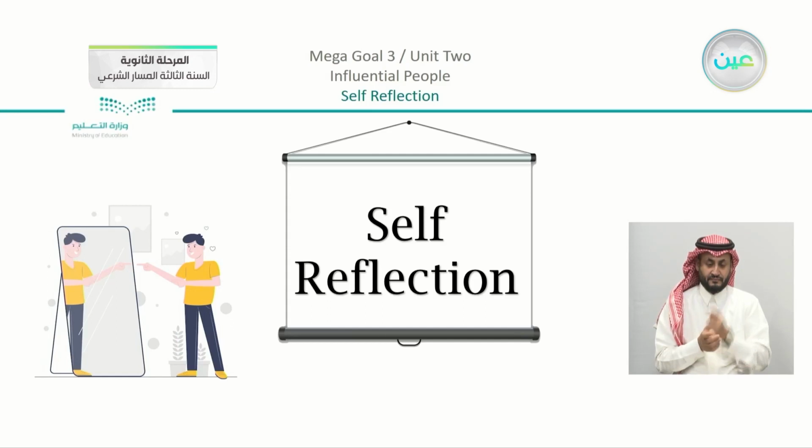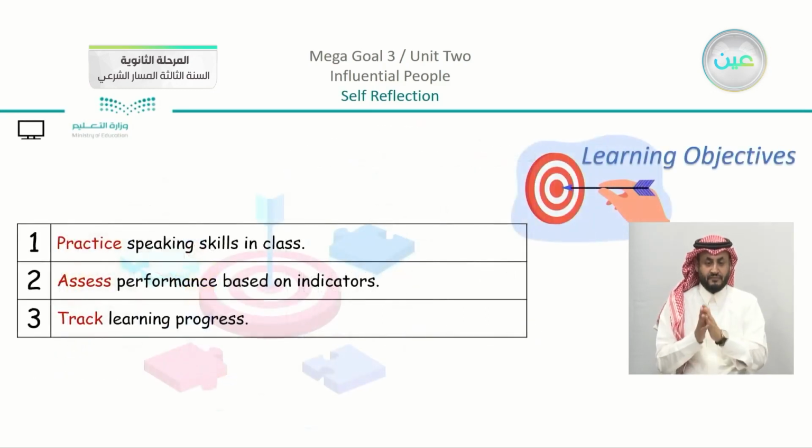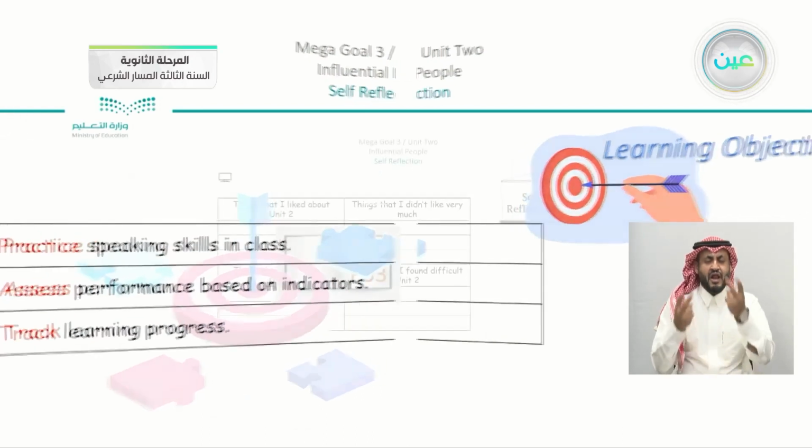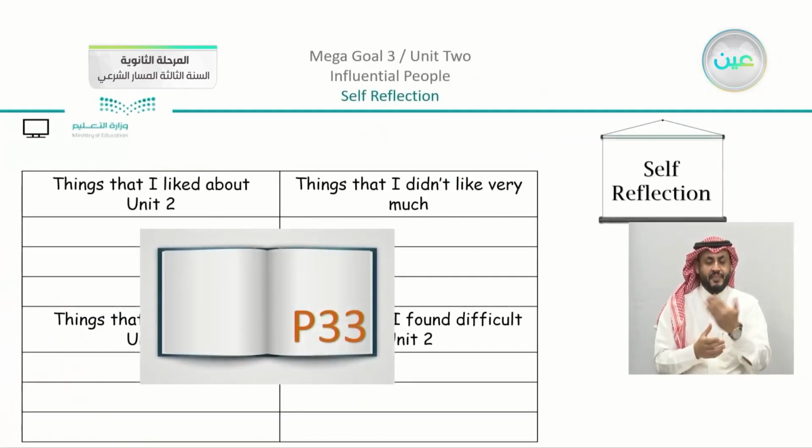So here, there is in the book the page that we're going to study now. We have, of course, our objectives. We have number 1, to practice speaking skills in class because you're going to discuss with your classmates. We have number 2, assess performance based on indicators. Number 3, track learning progress. So, open your books, please, on page number 33.